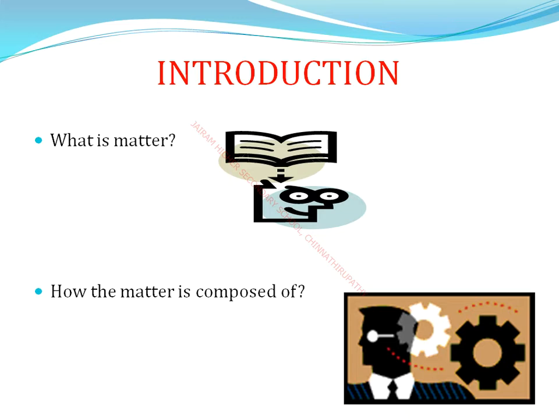Are you clear? Next is ions. Ions are atoms or groups of atoms having a charge.